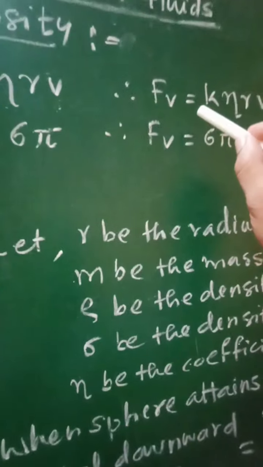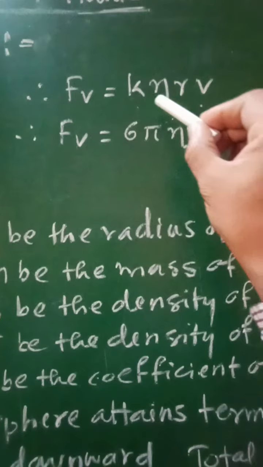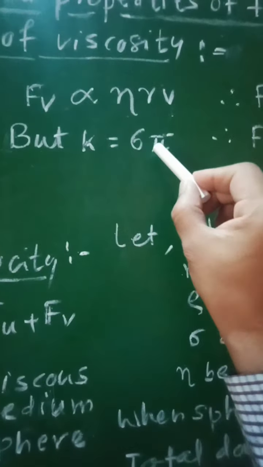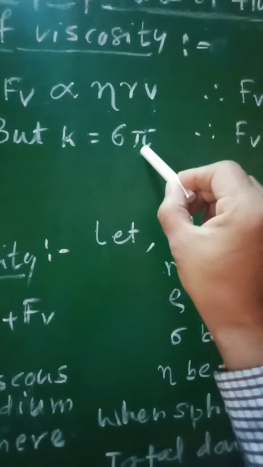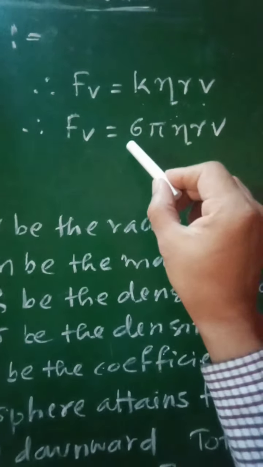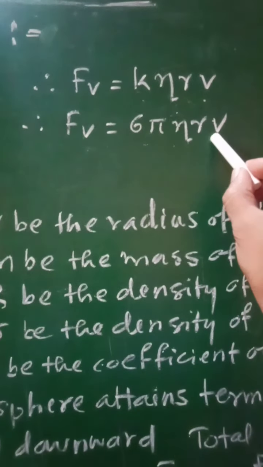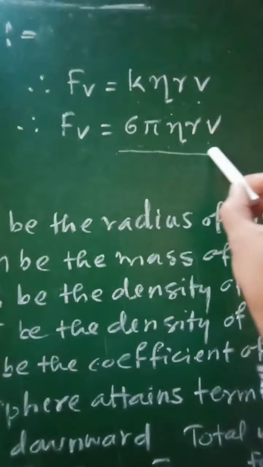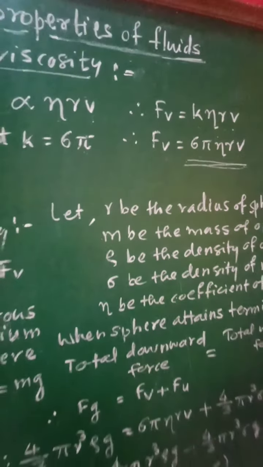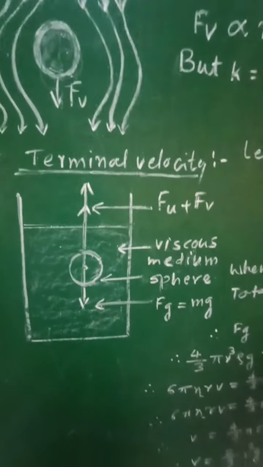The viscous force Fv will be equal to k into eta r v, where k is the proportionality constant whose value is 6 pi, which is an experimentally calculated value. Therefore, we can write the expression for the viscous force, Fv equal to 6 pi eta r v, and that is the mathematical expression for Stokes' law of viscosity. Now, what is terminal velocity?